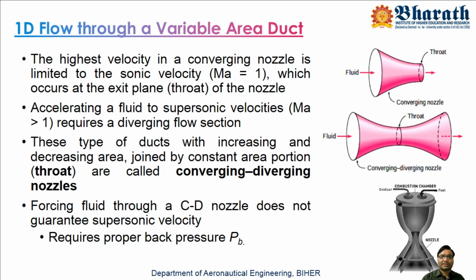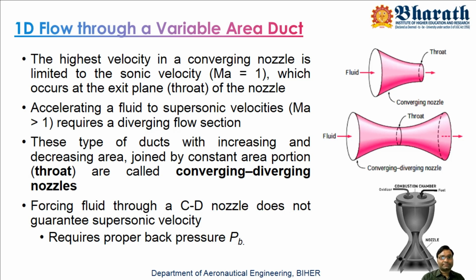We have discussed that if you have a CD nozzle, we get supersonic flow, but in the fluid mechanics lab we have a venturimeter, where a CD nozzle is available through which we are sending water, but still we are not getting it. At all times it is not possible. So if you want to get a supersonic flow by using a converging diverging nozzle, certain conditions have to be satisfied.